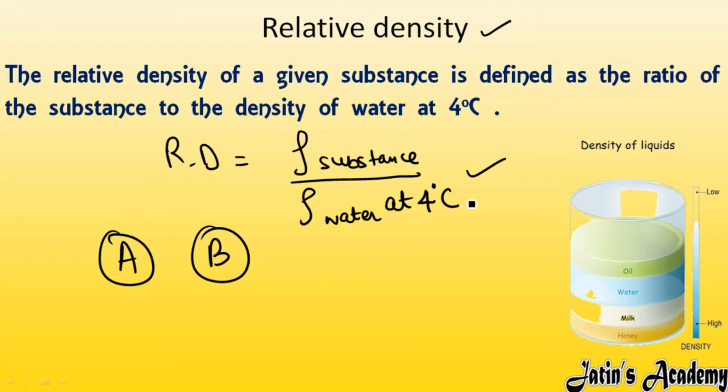By using this formula, we can easily check the comparison between the densities of two objects. This is relative density: density of substance over density of water at 4 degrees Celsius. This we have to take as constant. Means only at the density of water at 4 degrees Celsius we have to check the relative density. Why we are using 4 degrees Celsius only, that we are going to study in the next slide.